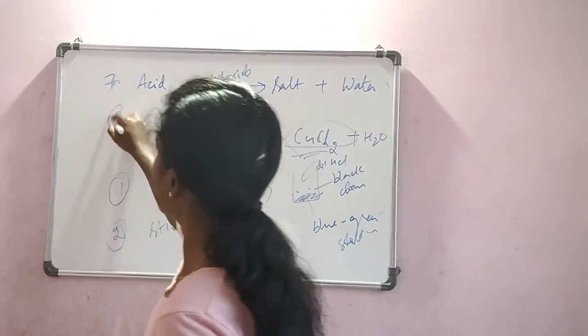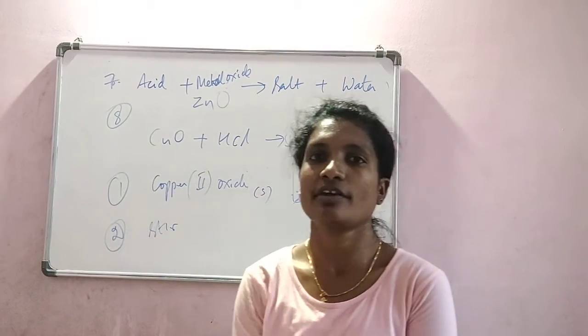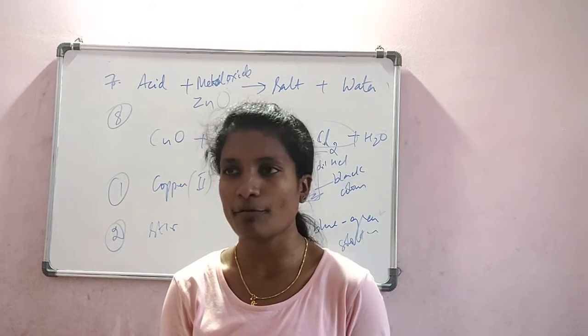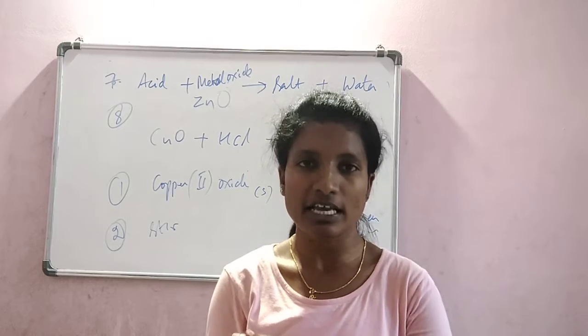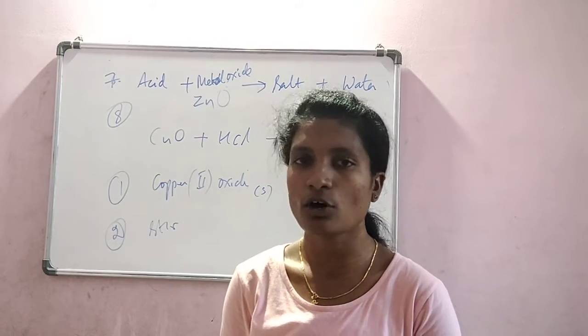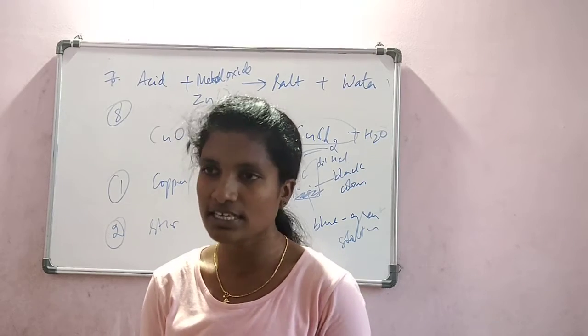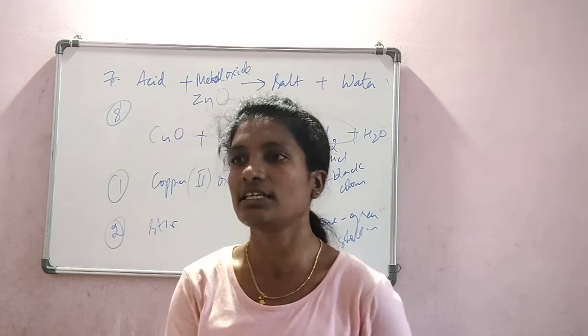Then the next property is acids are corrosive. What do you mean by corrosive? It is burning away or taking away the external surface of a metal or anything. So if acid is poured on any metal, the external surface is corroded or eaten up. Similarly, acids poured on the skin or plants will destroy or kill the cells.